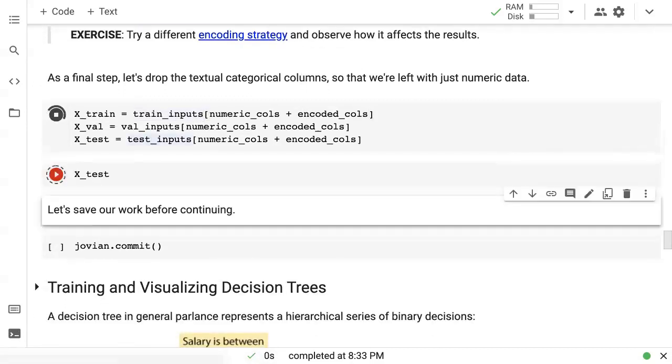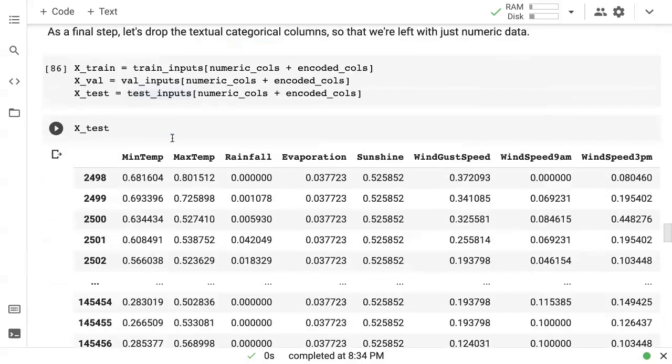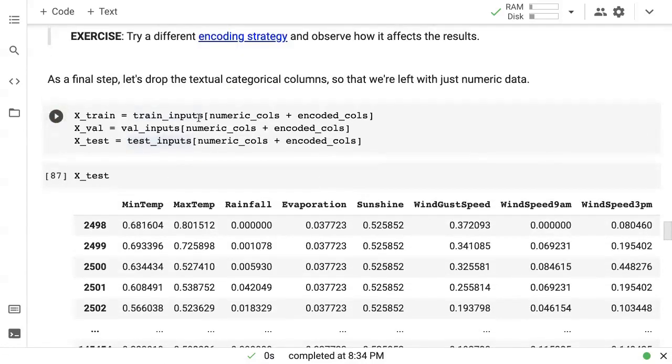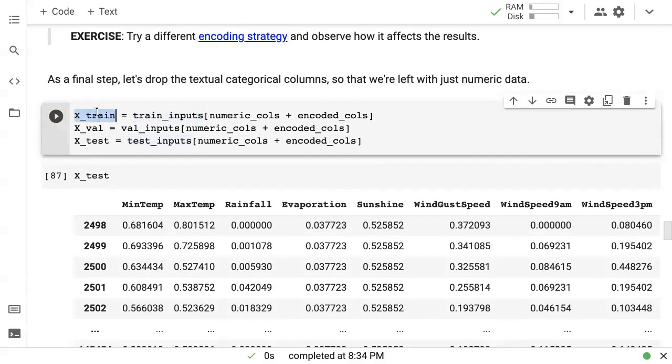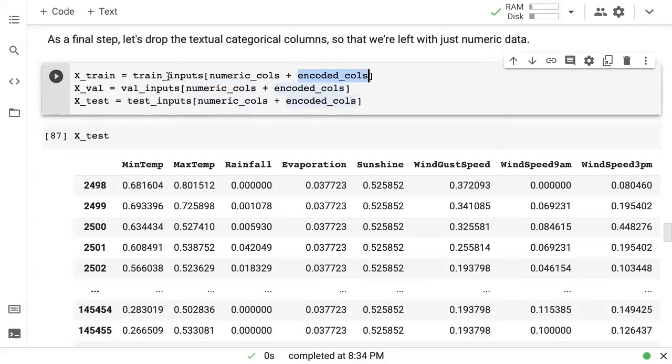And as a final step, let us drop the textual categorical columns from our inputs. So I'm just creating these new xtrain, xval, and xtest variables, which contain simply the numeric columns, which have been imputed and which have been scaled to the 0 to 1 range, and the encoded categorical columns. So we are removing the actual string categorical columns and just keeping the encoded ones here.